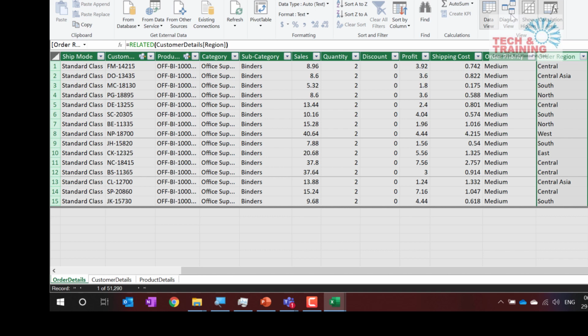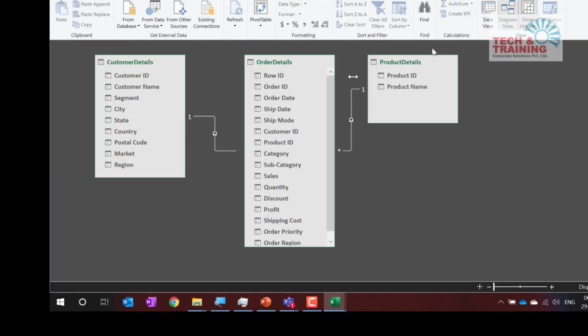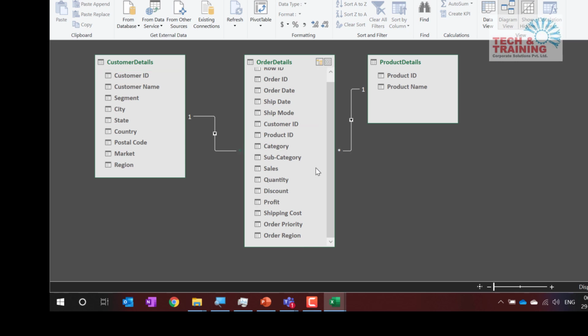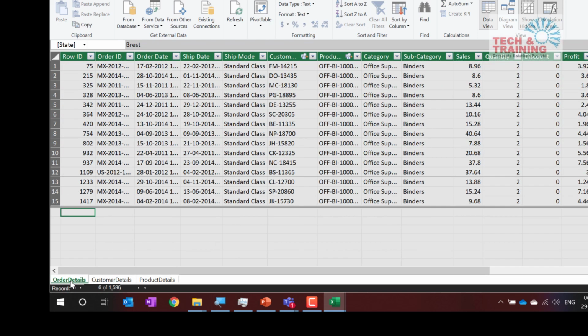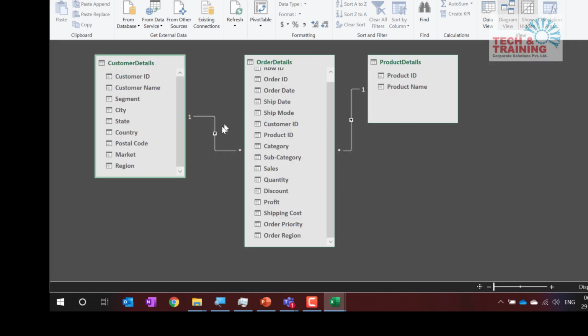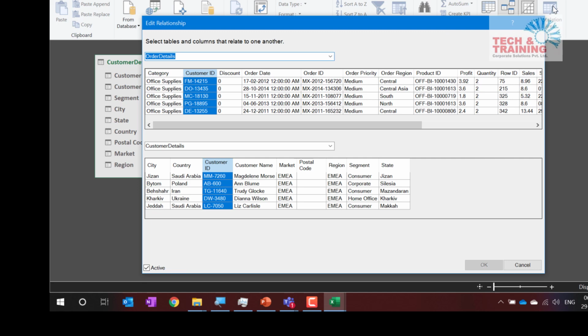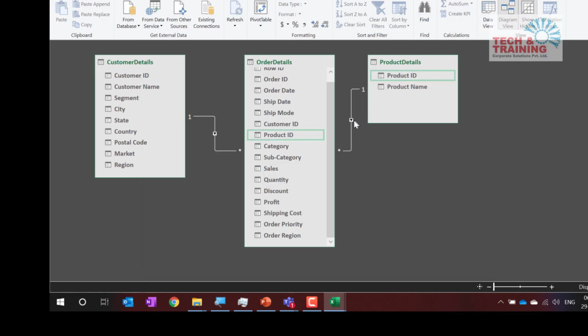So let's go ahead and go to diagram view. We were on the many side. Remember, when you are on the many side, you have to use RELATED, and I have got the order region details. Next thing that we will talk about here is we have created the table and we have created the relationships. Let me check the relationship once again. The relationship is between customer ID. Yeah, that is perfect. And here also it is perfect.